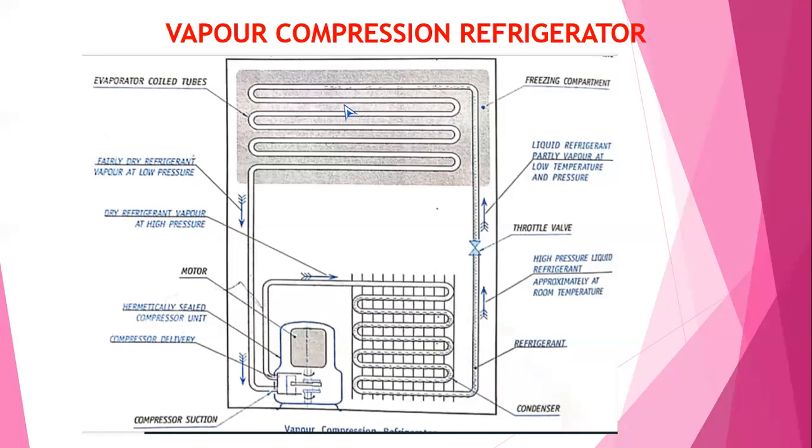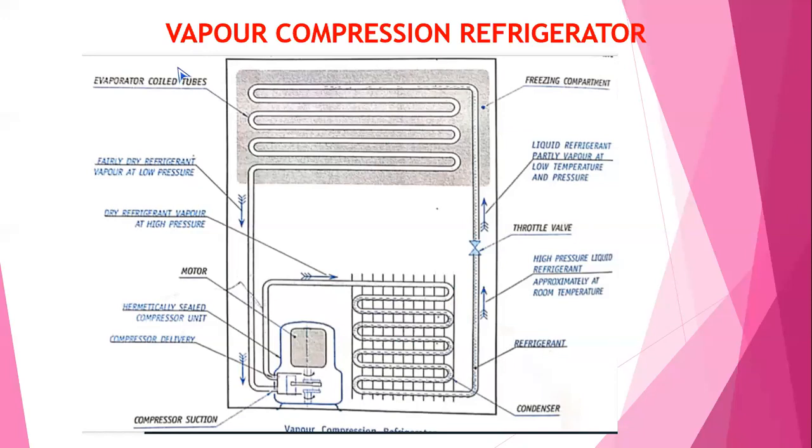Due to this, it extracts the heat from the material or the items kept in the freezing compartment. This cycle is continuous. Due to that, heat extraction takes place. All of you remember, this is domestic. Remember, in the examination, you have the question domestic refrigerator. Domestic refrigerator means nothing but